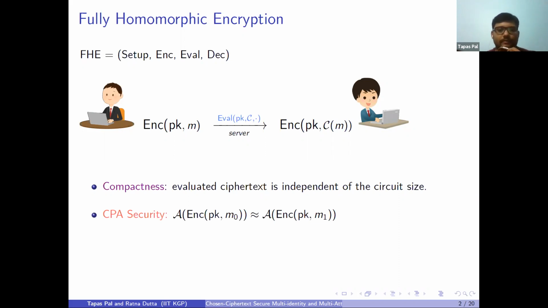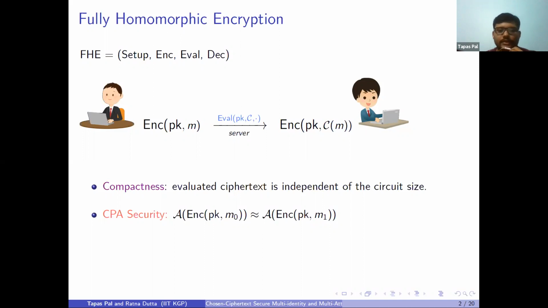Since the evaluation is a public algorithm, we don't need to define security over that algorithm. We just define it in the natural way as for public key encryption. Given two messages M0 and M1 from the adversary's end, the challenger will encrypt one of them and give it to the adversary. Now the adversary's task is to distinguish between the encryptions of these two messages. So this is the normal CPA type security.